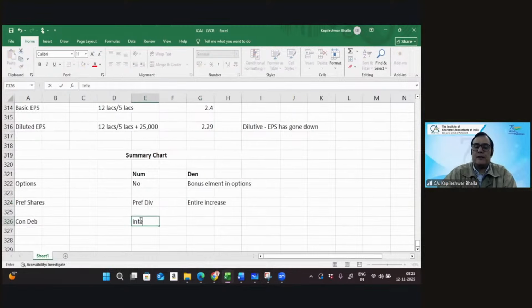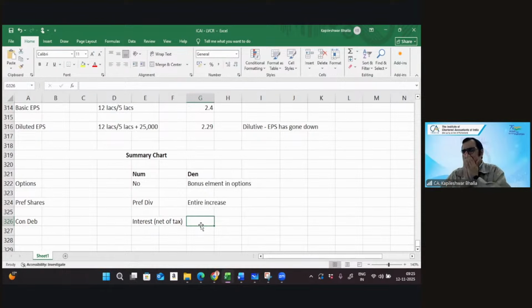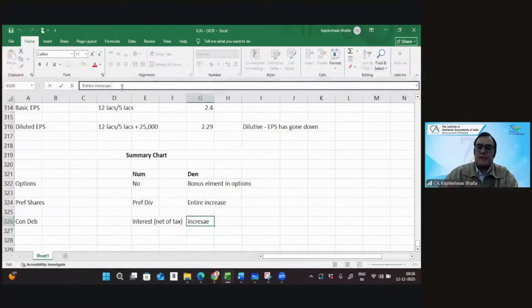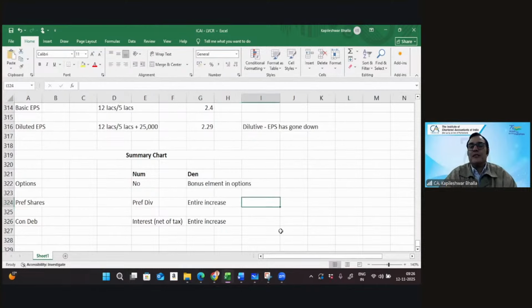And in terms of convertible debentures, can I say we'll take the interest net of tax? So we'll take the interest net of tax, and again, we take the entire increase in this case again. Right, so I think that was a quick summary giving you an input in terms of how the impact on the numerator and the denominator is going to take place, because diluted EPS involves calculating the change in the numerator and the change in the denominator, and that makes the quick summary.